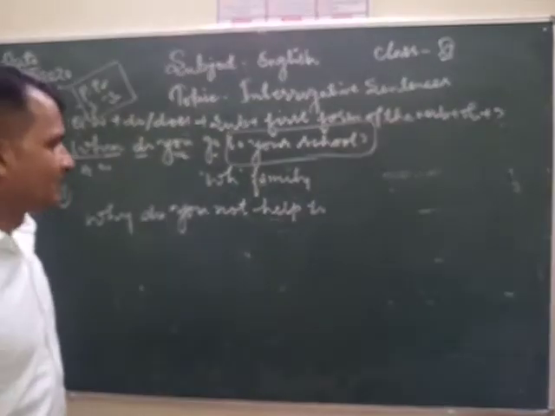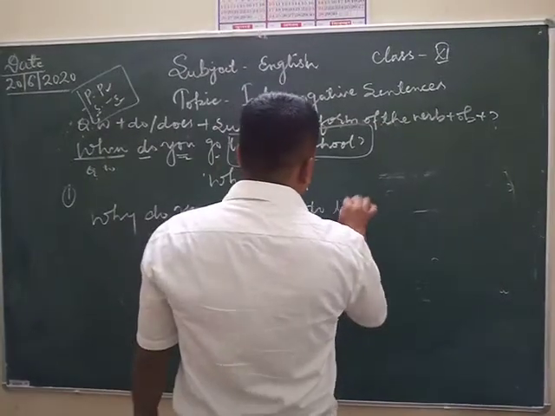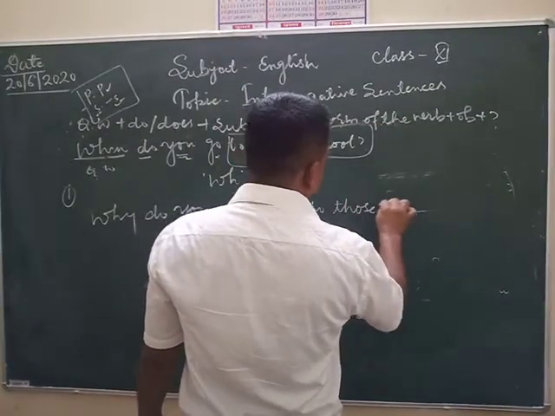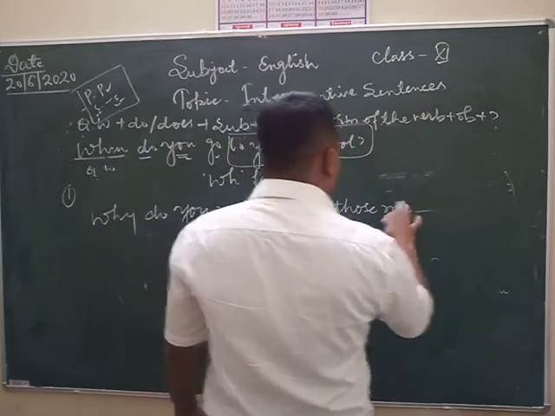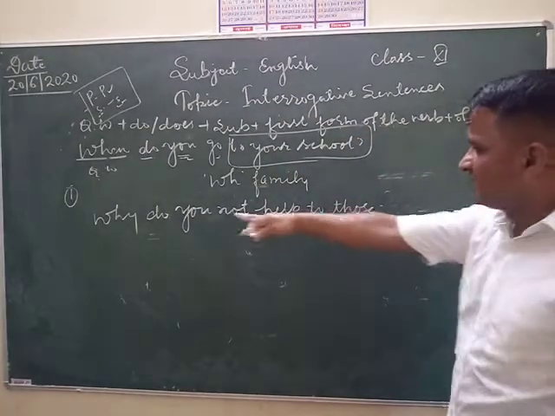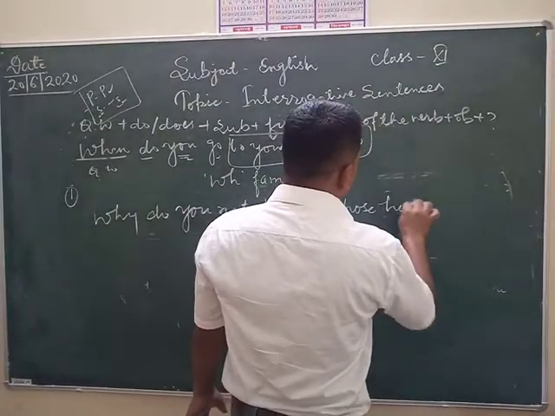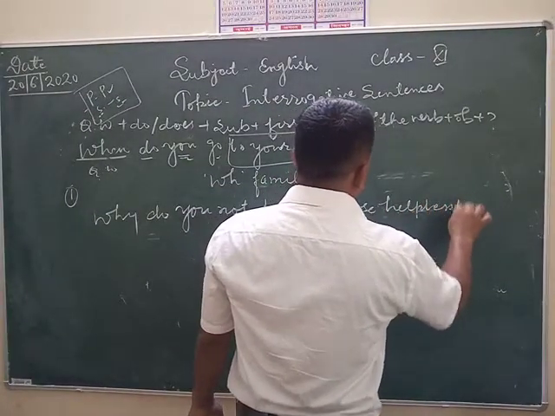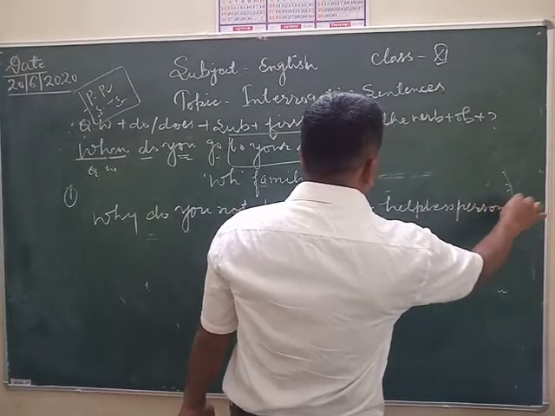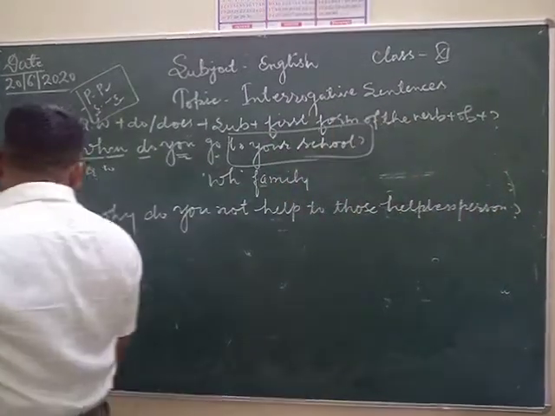Why do you not help to those miserable person? You can write, why do you not help to those helpless person also? And at last you have to put question mark.